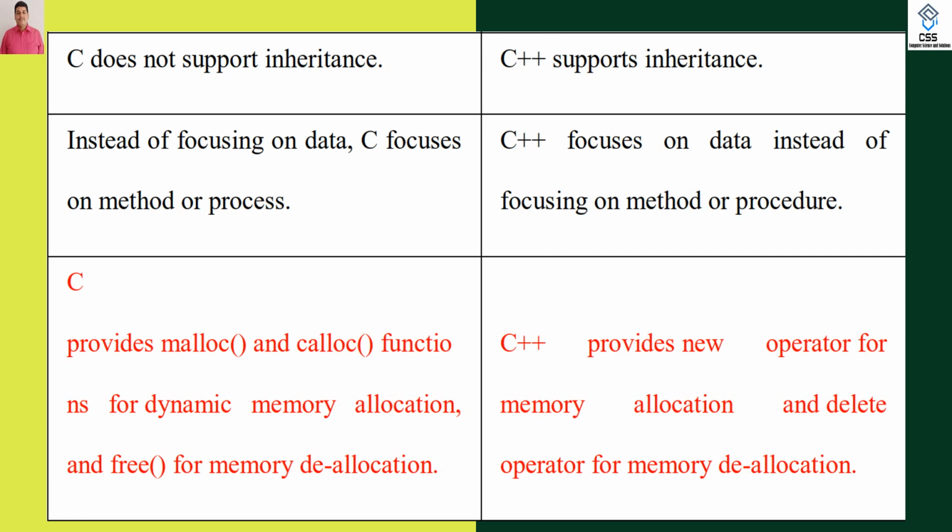For dynamic memory allocation, C uses malloc and calloc. For dynamic memory allocation, C++ uses new and delete. Through new, we can allocate the memory. Through delete, we can deallocate the memory. Exactly as in C, malloc and calloc are used to allocate the memory, and free is used to deallocate the memory.